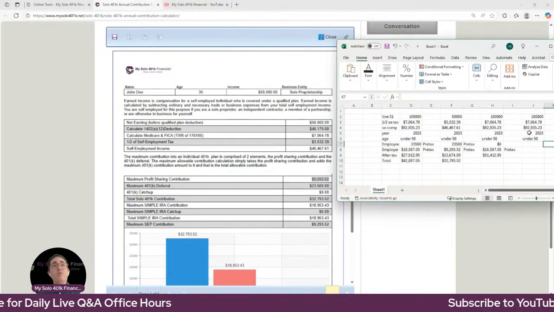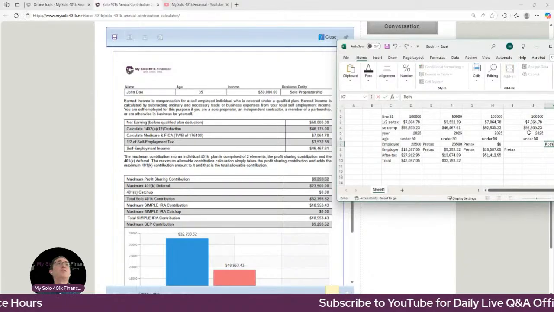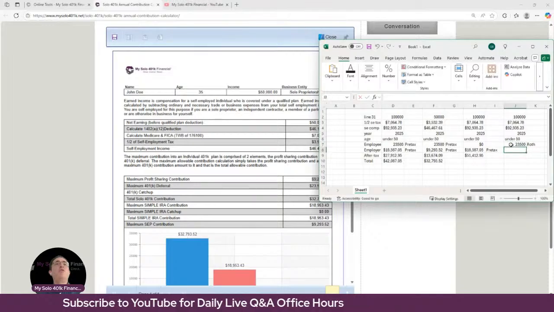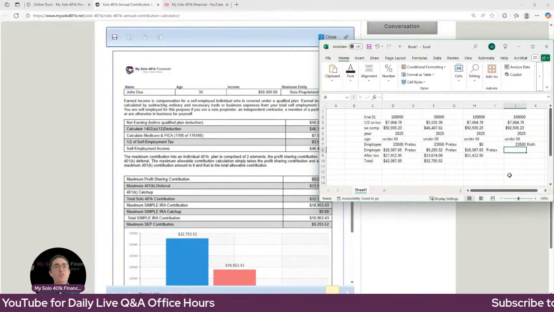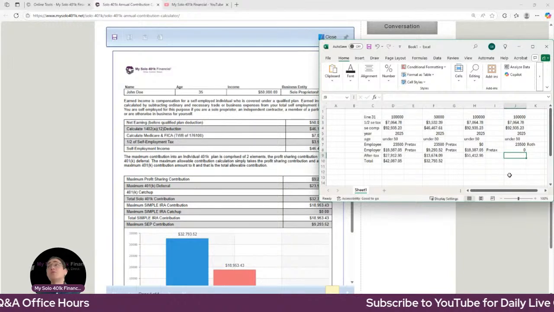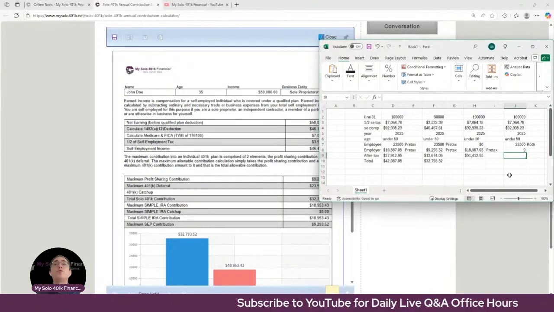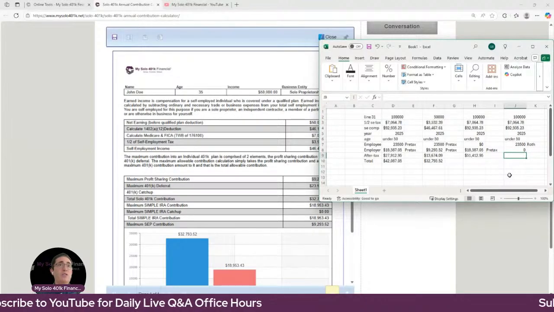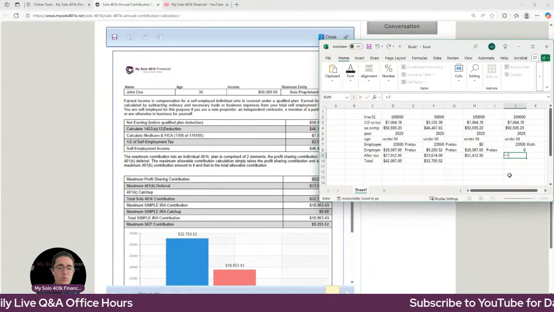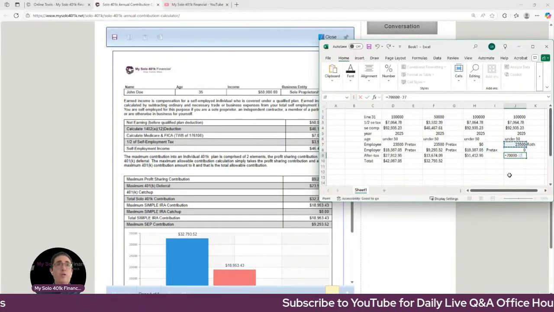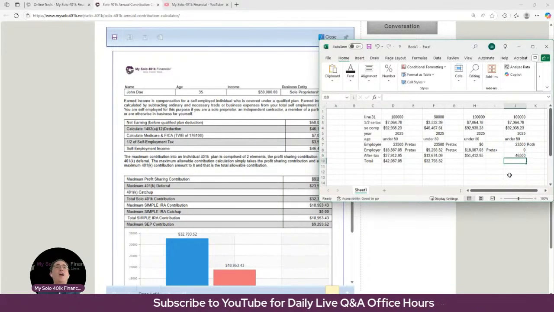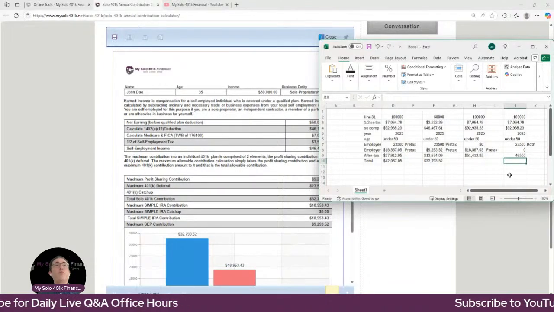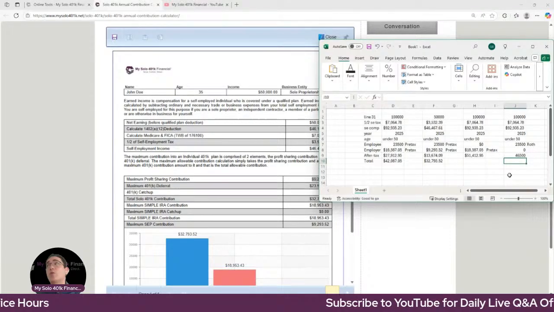Again, for 2025, let's assume they're under 50. Let's assume that they haven't made contributions to a day job plan. So they're going to make this employee contribution as a Roth contribution. They're going to be able to do $23,500 directly to the Roth. Let's assume that they don't make any employer, because remember, this person's only interested in making Roth or mega backdoor Roth contributions. So they just skip the employer and then they do the difference up to $70,000. So that should be $46,500, but we'll just run the numbers just to be extra sure. Yep, $46,500 as an after tax, and then they move it over to the Roth. So at the end of the day, they've got $70,000 in their Roth solo 401k.